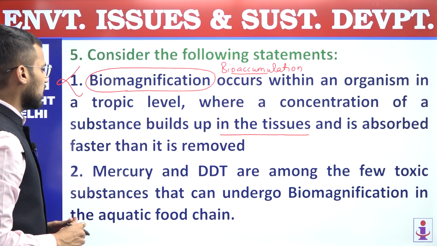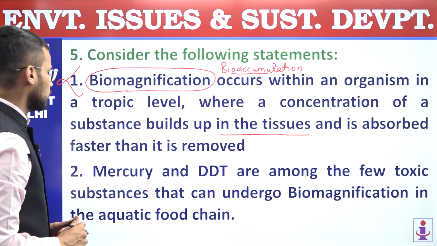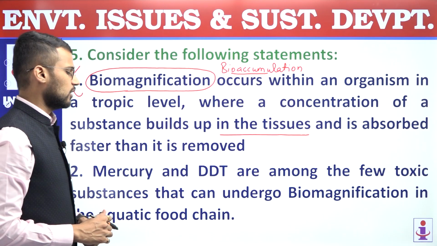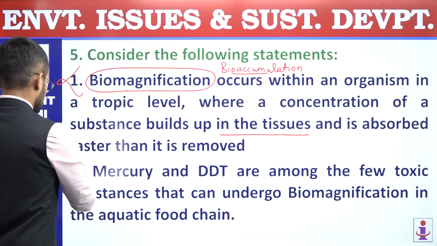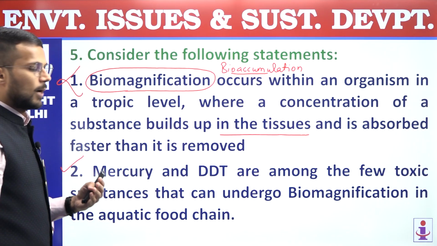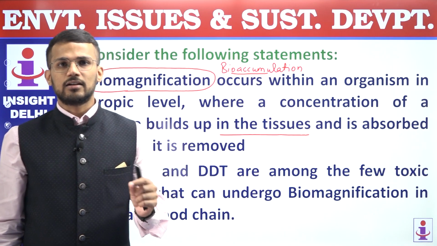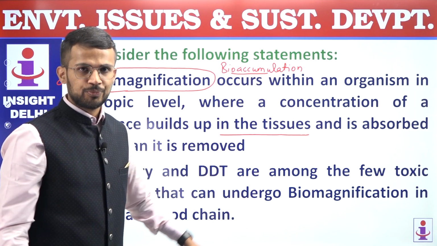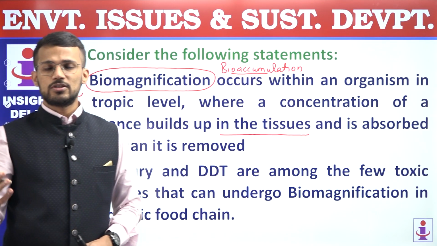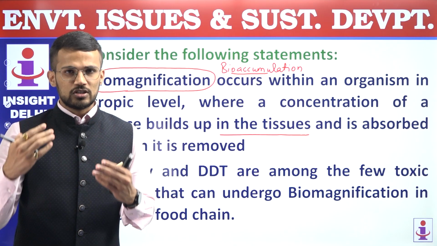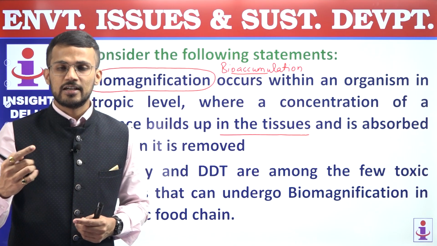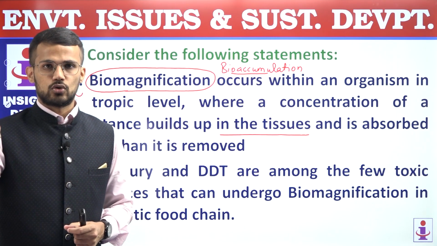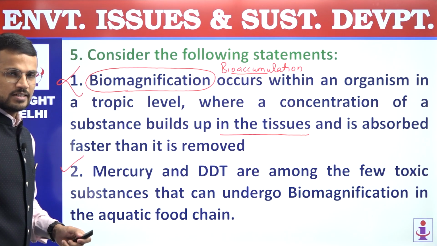Second, mercury and DDT are among the few toxic substances that can undergo biomagnification in the aquatic food chain. So this statement is a correct statement. In aquatic food chain, biomagnification occurs, and that may be the result of contamination in the form of mercury or DDT. Right? So in biomagnification, what happens? The concentration of pollutants increases as pollutants are transferred from one trophic level to the next trophic level. Right? So the second statement is a correct statement.